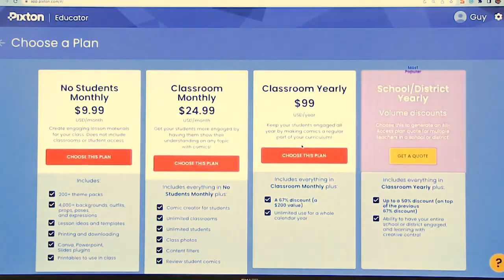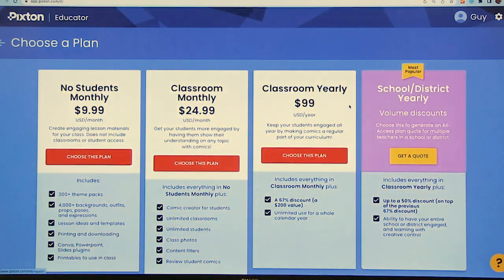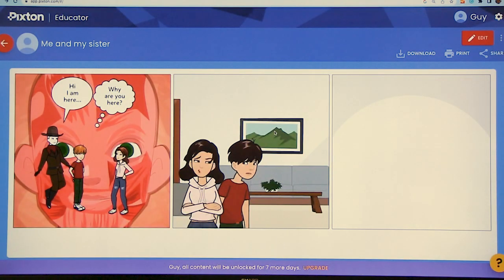Once your students join your class, all their work will show up in your class. Yes, and if you have an educator account as a teacher, you can get all of that, but you can also skip that whole download thing and just print it out, and then you can print it to a PDF and share it that way.